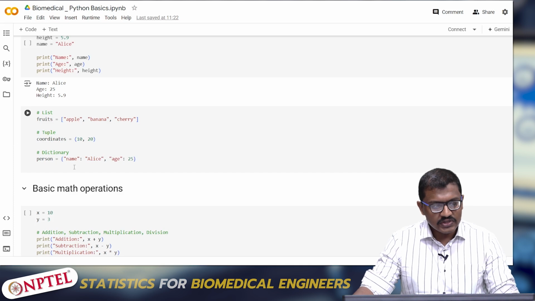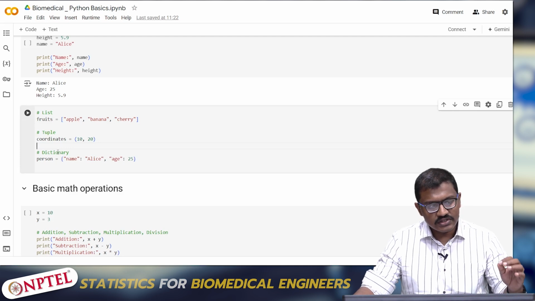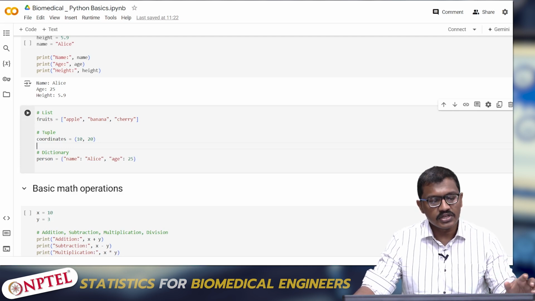And finally, dictionary. A dictionary is something which is represented in terms of key-value pairs. Here name is a key and Alice is a value. Age is a key and 25 is a value. These are things which are needed to run more things on Python.